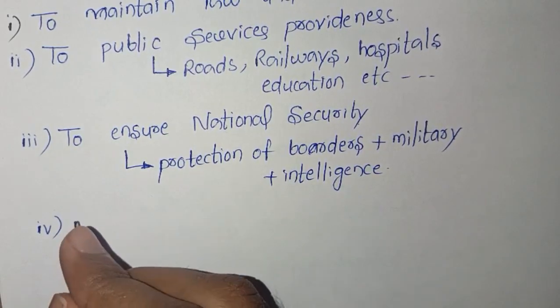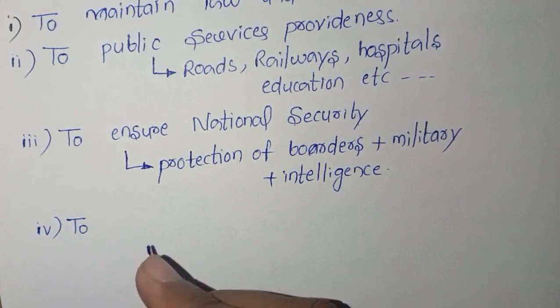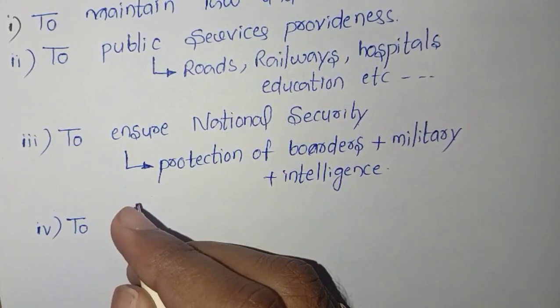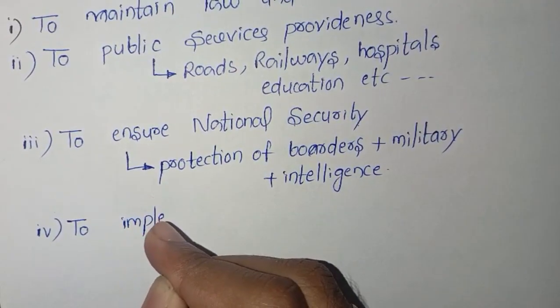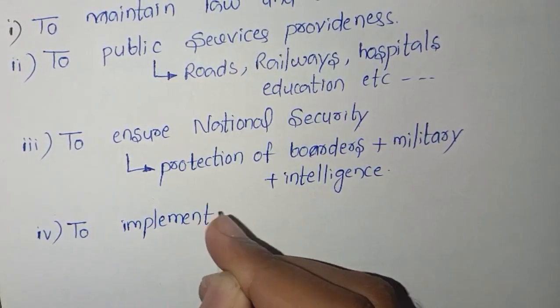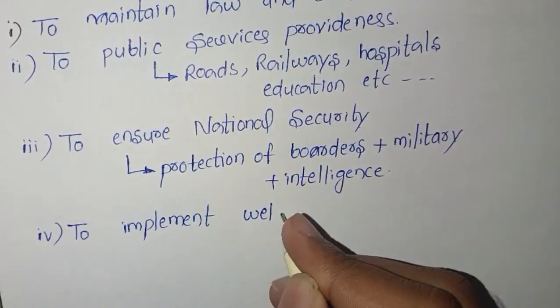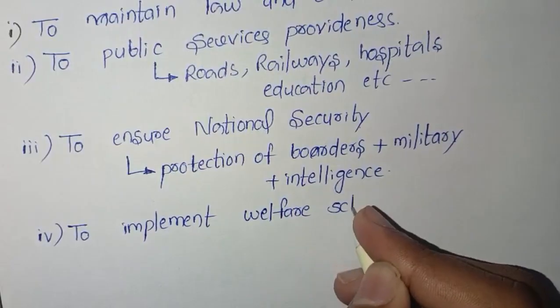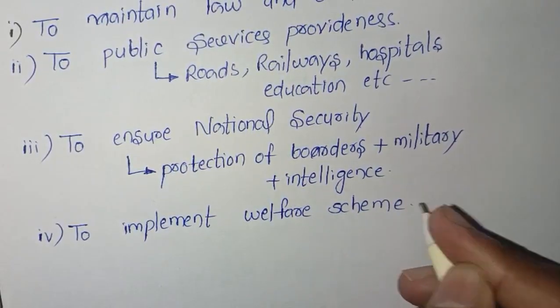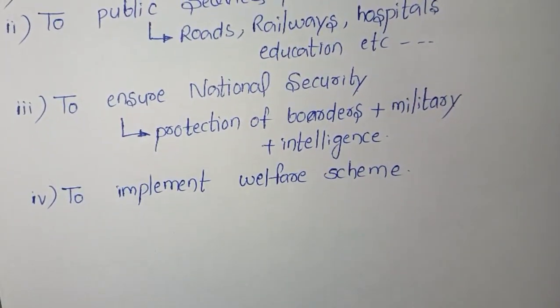Now let's discuss the fourth one. Why do we need government? To implement the welfare schemes. I hope you all know what a welfare scheme is. To implement the welfare schemes, we need the government.